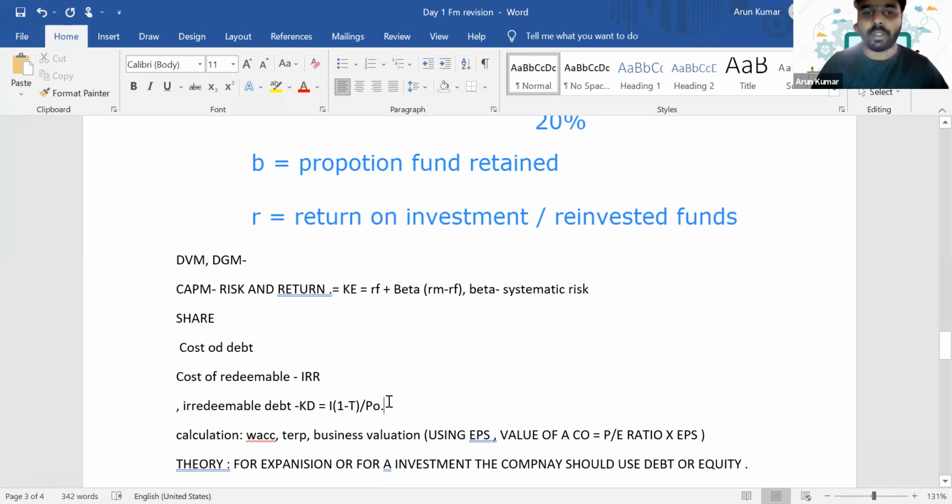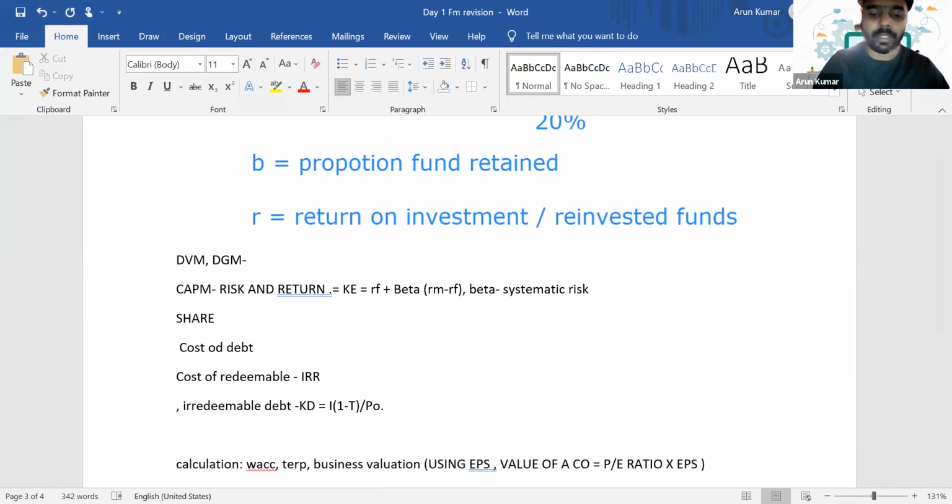Okay. Apart from that, we have another type of debt, that is convertible debt. So how will you calculate the cost of convertible debt?